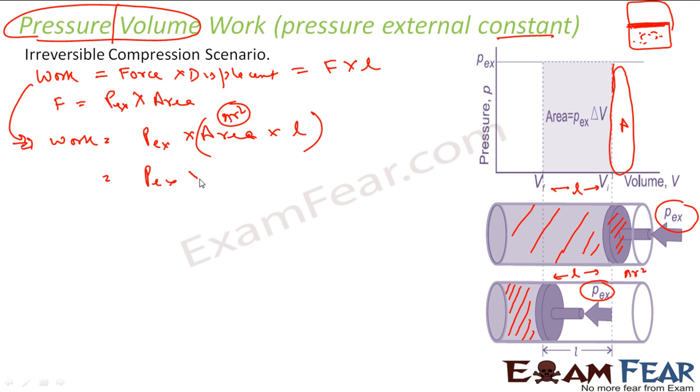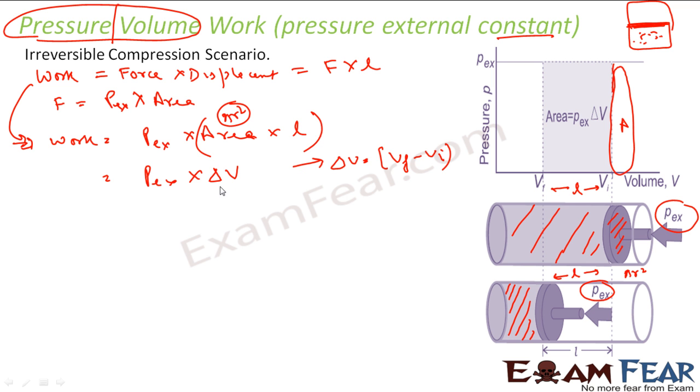This becomes P external into delta V. Change in volume. P external becomes area into L, which becomes delta V. And delta V here is negative. Delta V is nothing but we generally use V final minus V initial. That's the convention we use, right? We don't take the absolute value of delta V here, because delta V by formula is V final minus V initial. Since the work is done on the system, that means the system has gained internal energy in this case.